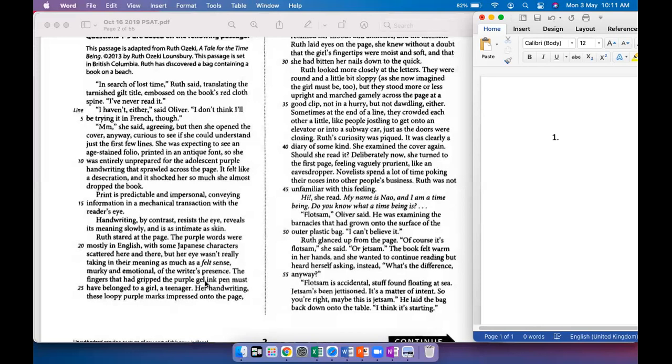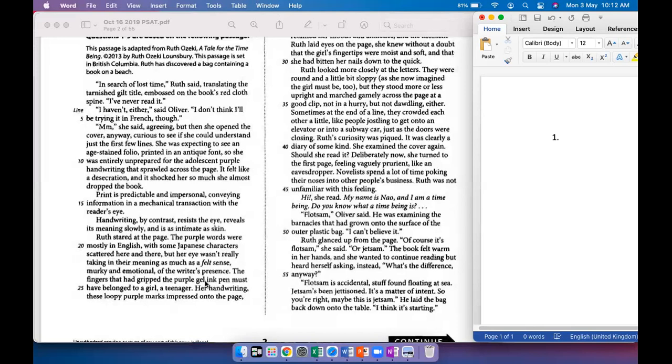So she asks Oliver, what's the difference? Flotsam is accidental, stuff found floating at sea. Jetsam's been jettisoned. It's a matter of intent. So you are right. Maybe this is jetsam. He laid the bag down onto the table.